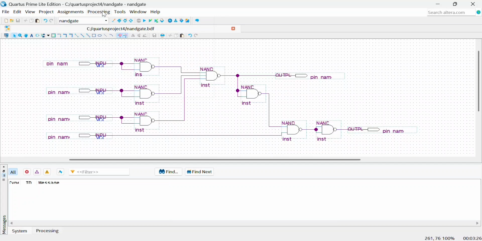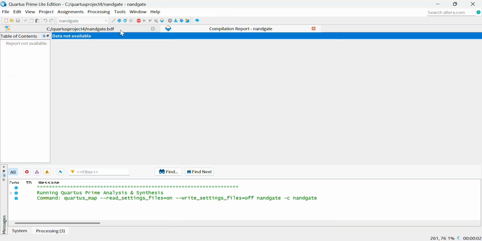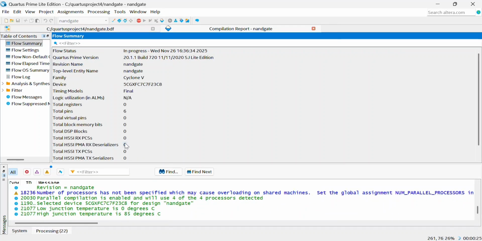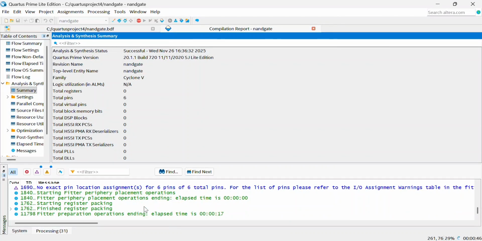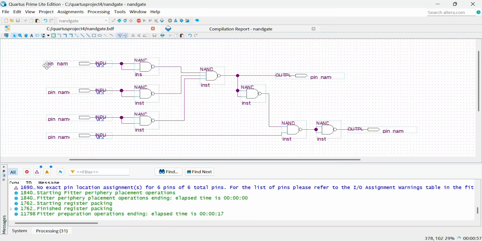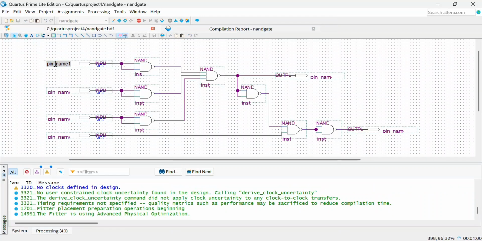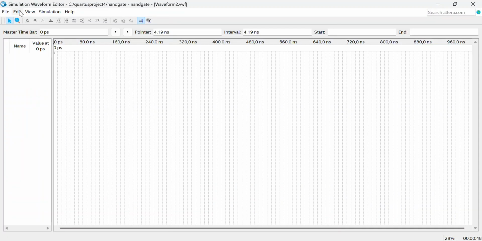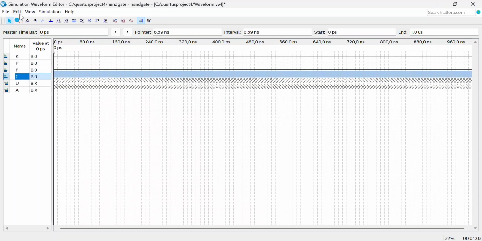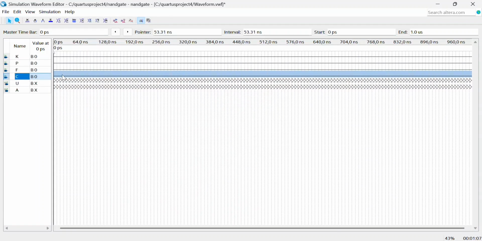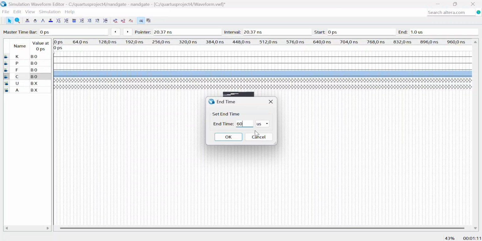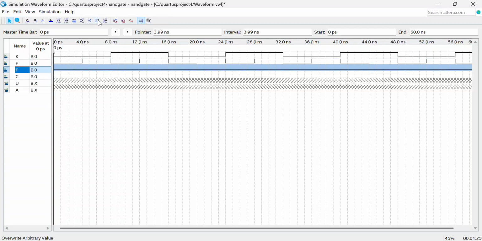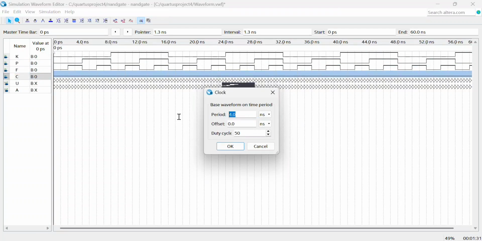So after that, we go to Processing and start compilation. Arrange the input and output. After compilation, we can do the timing simulation. Then we set the time from 1 nanosecond to 60 nanoseconds. Set each of the input periods, which are 16, 8, 4, and 2 nanoseconds.